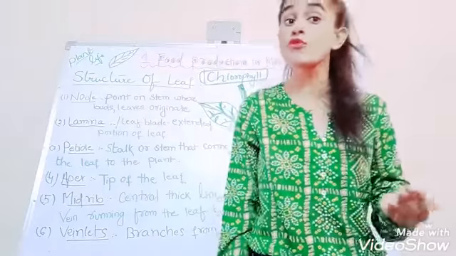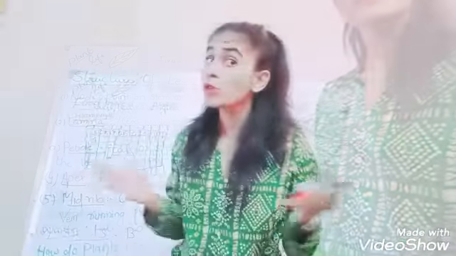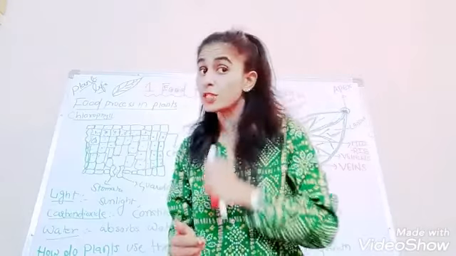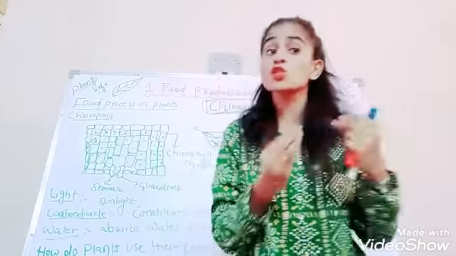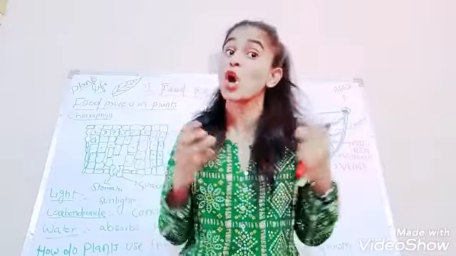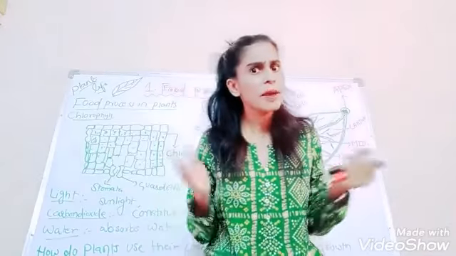Now let's move further. Children, now that we know about the structure of the leaf, you need to know one of the most important structures present on the leaf. You will ask me, ma'am, what is that?